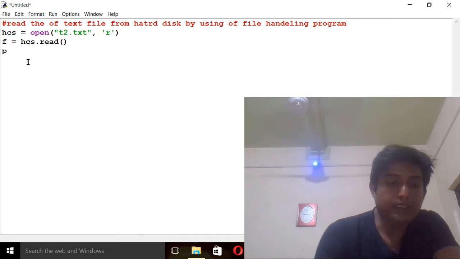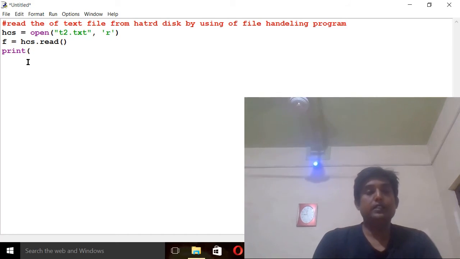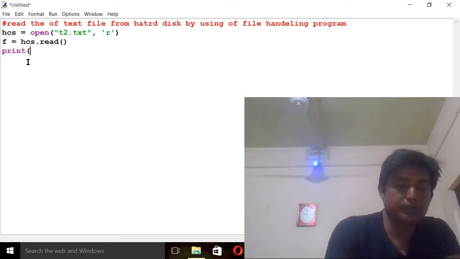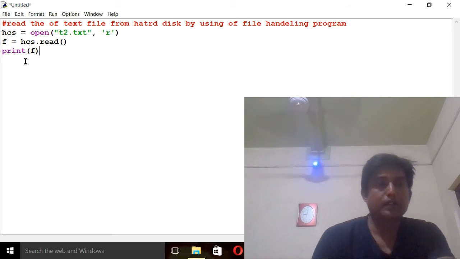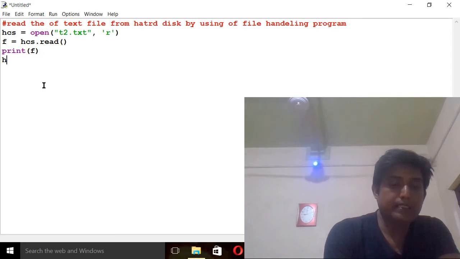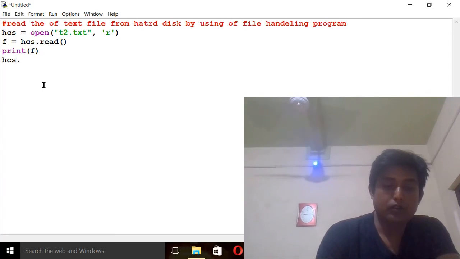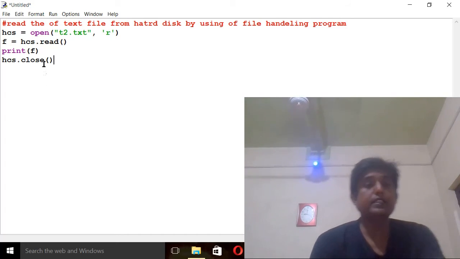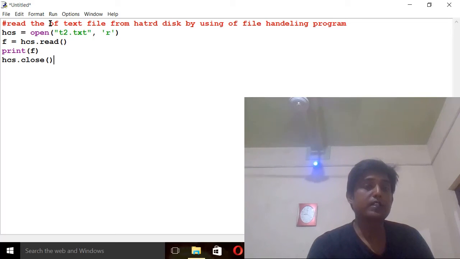Now print f, meaning whatever content is retrieved from the text file will be stored in f. Now scs.close, this function is used for closing the read mode.